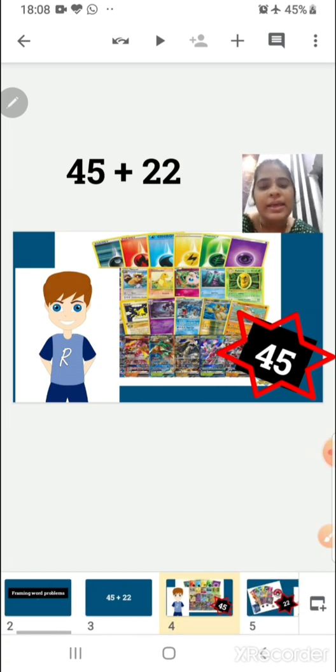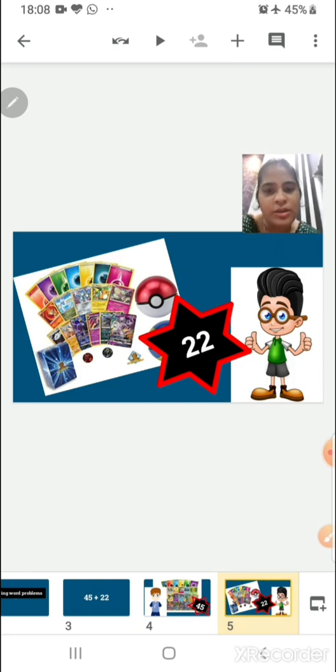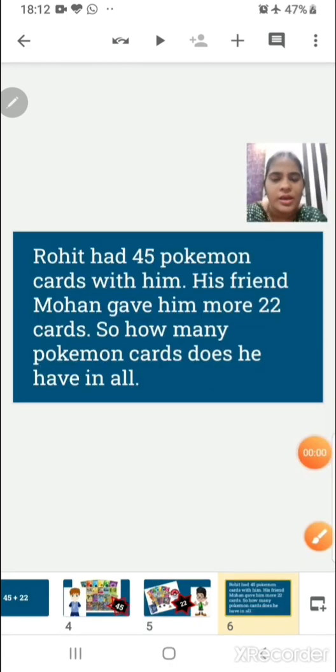His friend Mohan gave him more Pokemon cards. Just take the number 22. Mohan gave 22 more cards to Rohit. So how many total Pokemon cards does Rohit have? Like this we have to frame the questions. Children, while framing the questions, you have to build a story. Okay, so this is what we have framed.